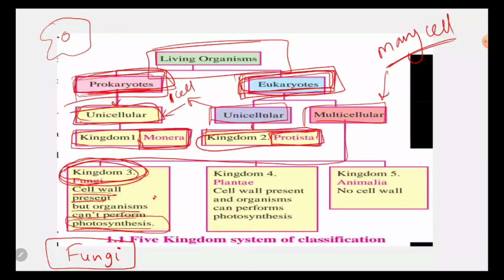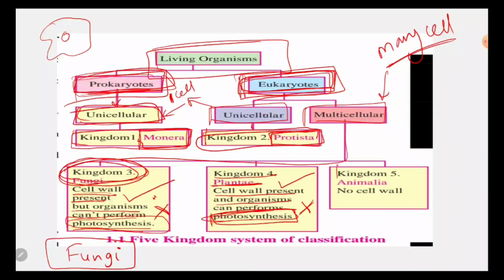Okay, so what is the fourth kingdom? The fourth kingdom is Plantae. Here the cell wall is present and the organisms can perform photosynthesis. Here also the cell wall is present, in Fungi too, but they cannot produce their own food, and here they can produce their own food. You all know that every plant produces its own food with the help of photosynthesis. So this is very important.